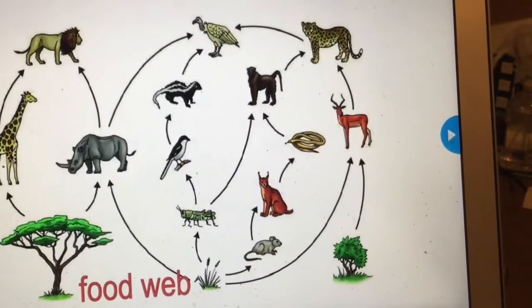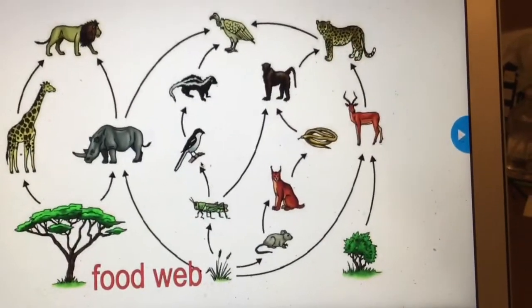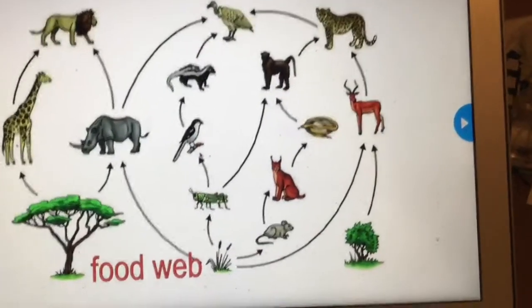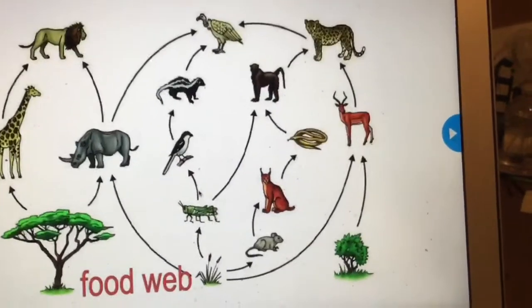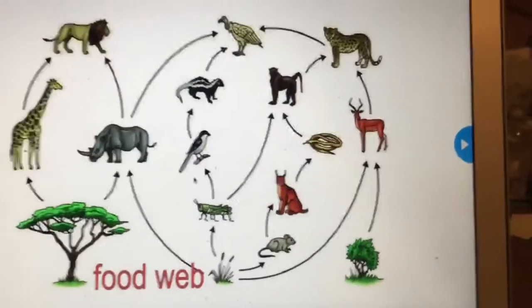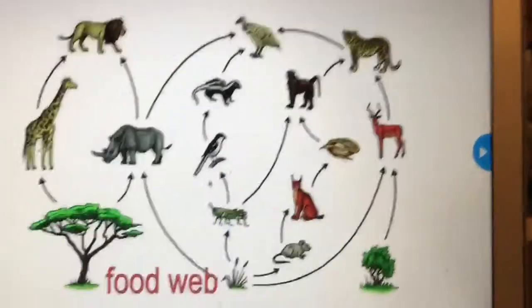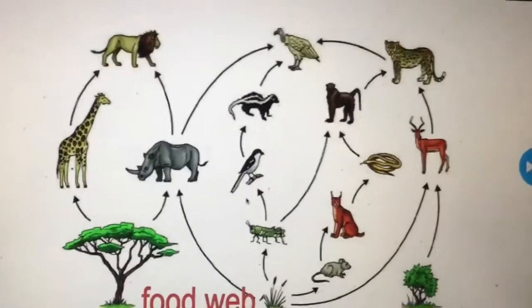If this bird eats the grasshopper, what is this bird? Good job. That bird would be considered a secondary consumer. Also a carnivore, because he's eating another animal. He's only eating meat. If he were to eat plants and animals, he would be considered an omnivore.